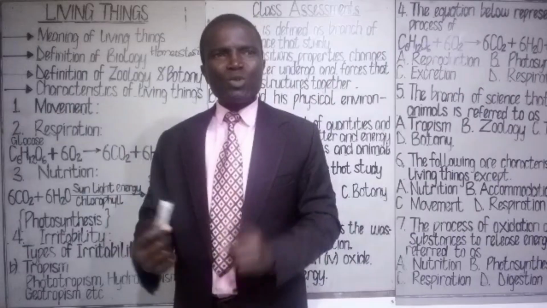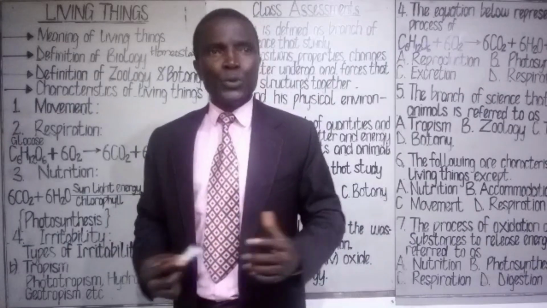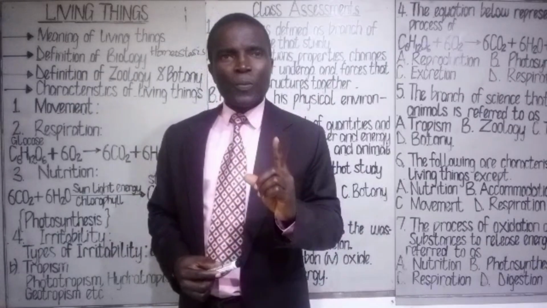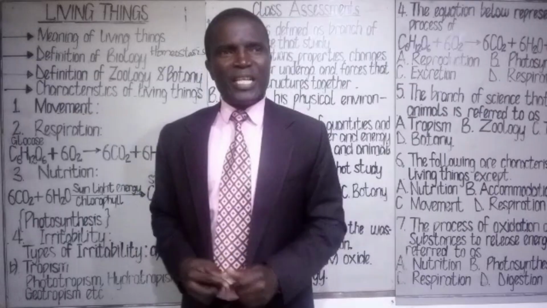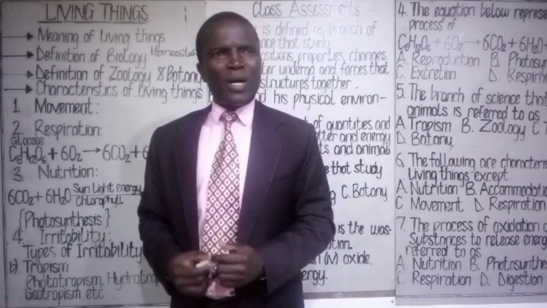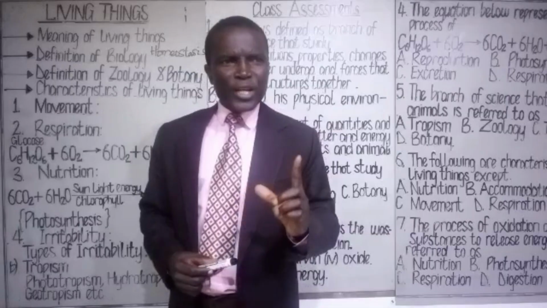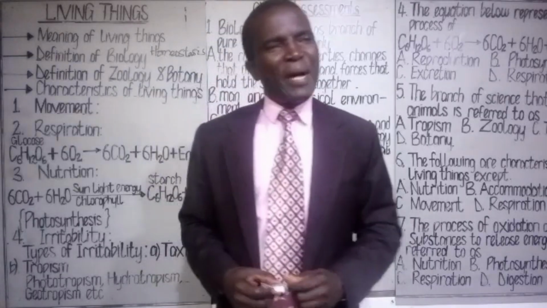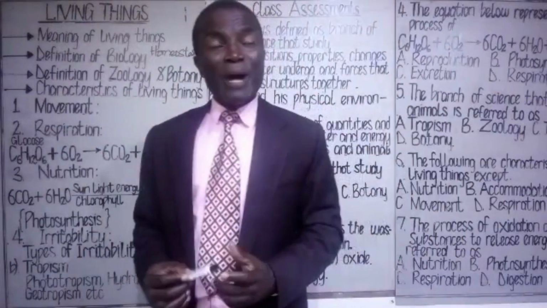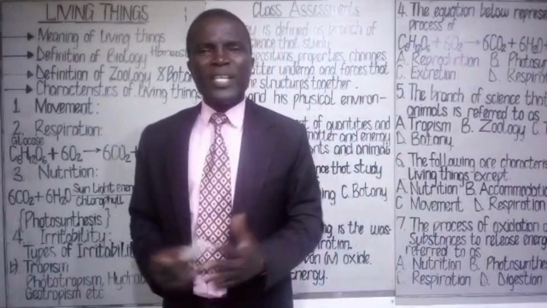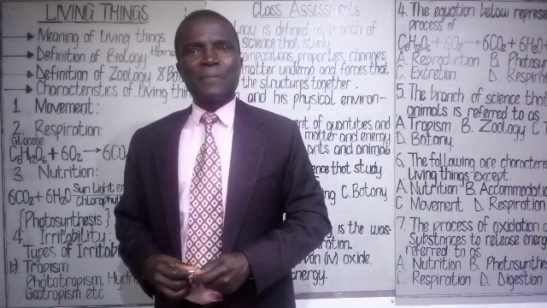Two, in search of shelter. Three, in search of a mate or partner.